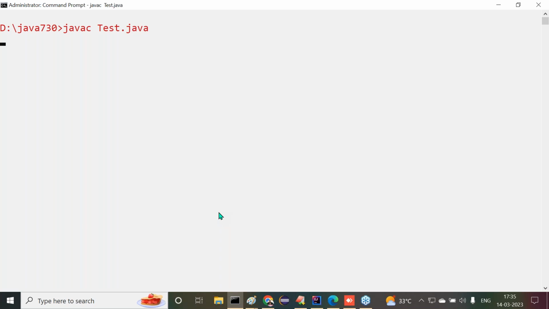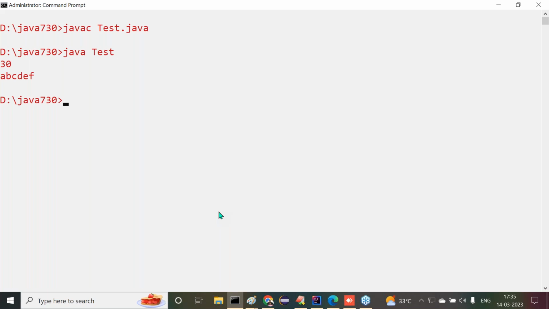javac space test.java, compiled successfully. java space test. We are getting output. First output is what? 30. Why? Because 10 plus 20 is 30. Second output is what? A, B, C, D, E, F. Two outputs we are getting or not?